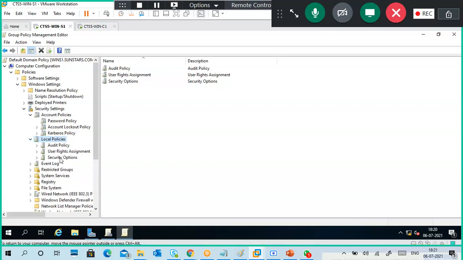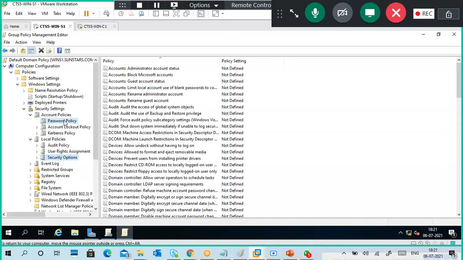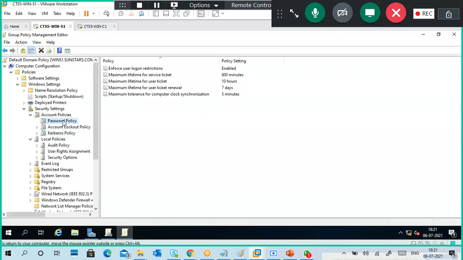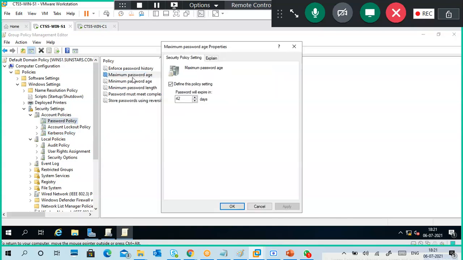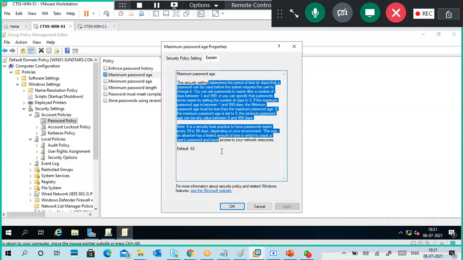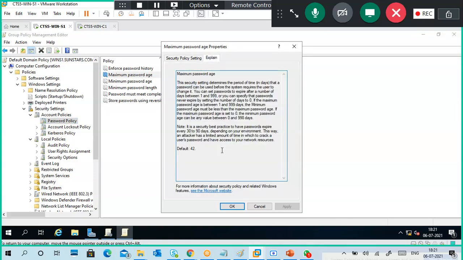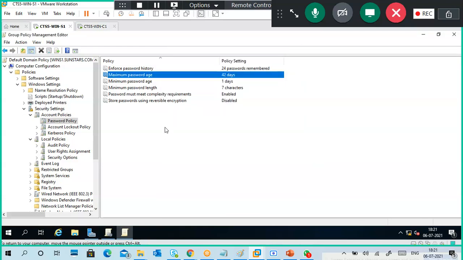So if you want to see what it is, you can see. This is also a good one. But important are these three policies: password policy, account lockout policy, Kerberos policy. Read these things. No need to change anything. Just read it. Go to account policy, maximum password age, showing 42. It will explain the information.